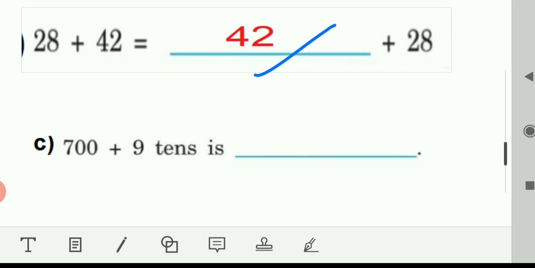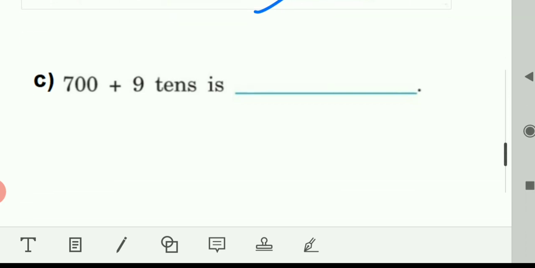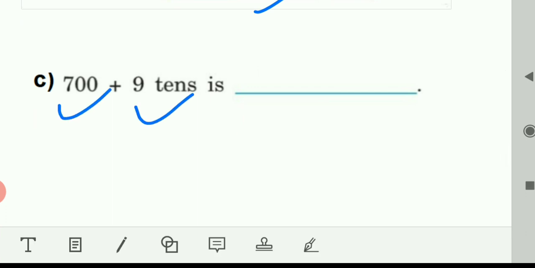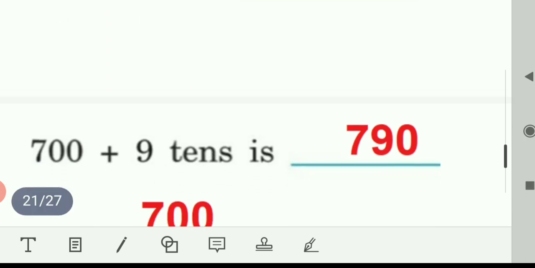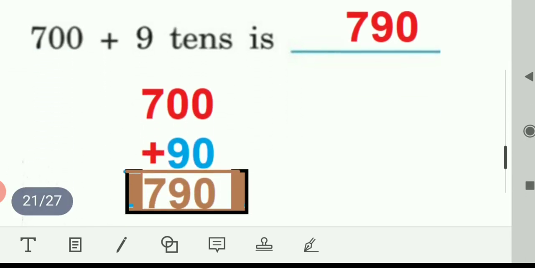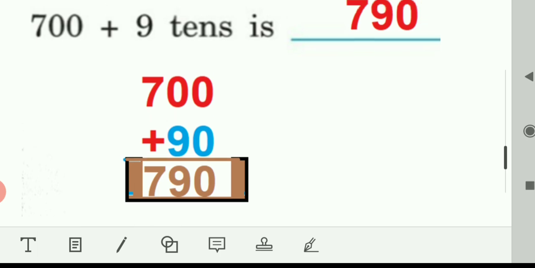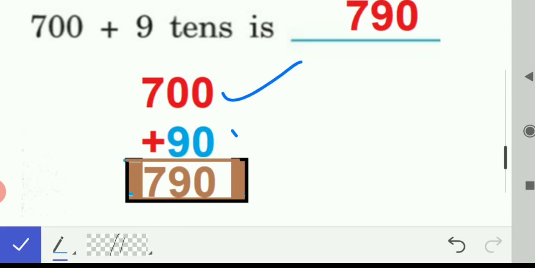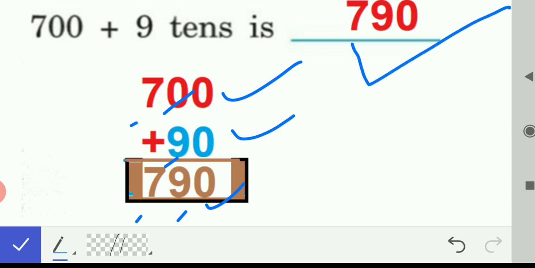700 plus 9 tenths, do you know the answer? Okay, I'll show you. 9 tenths means 90, right? So we have to add 700 and 9 tenths. 700 and 9 tenths are 700 plus 90. So this is 700 plus 90. 0 plus 0 is 0. 0 plus 9 is 9. 7 plus nothing is 7. So the answer is 790.